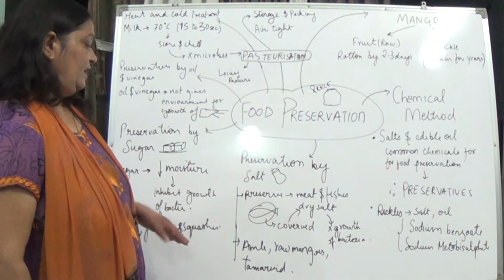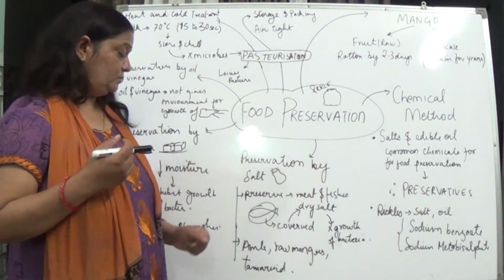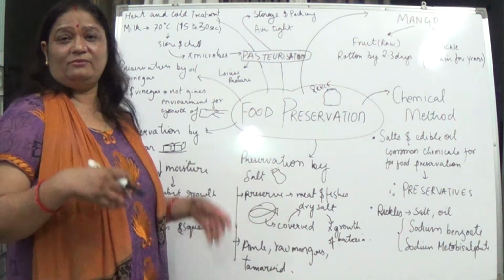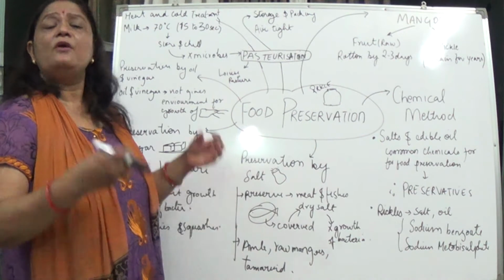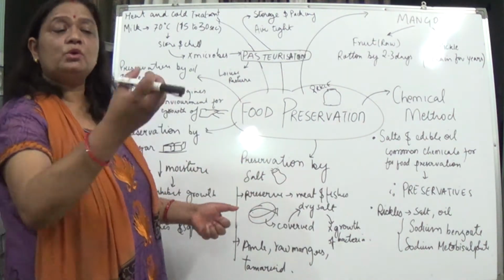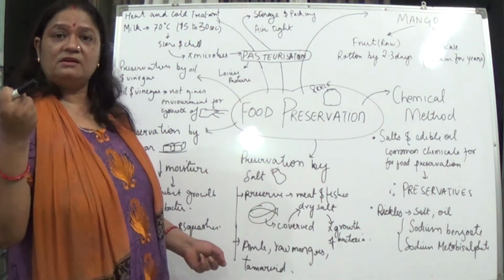Now, if we talk about raw mangoes, amla, and tamarind, we all use these and we need to preserve them. We can use salt, and again I am saying its function is to remove the moisture from that substance.